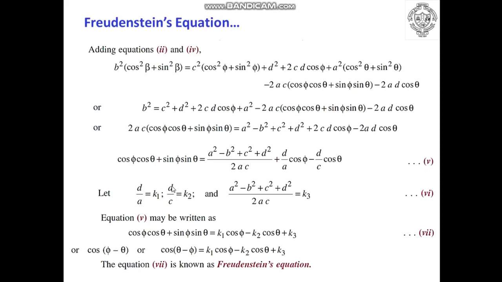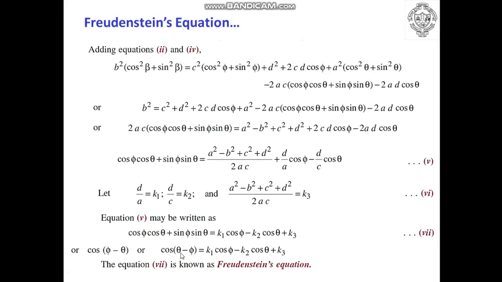After this, since k2 and D are also known, we will be easily able to find out the value of C. And once the values of D, A, C are known and even k3 is known, you will be able to find out the value of link B, which is remaining. So this is how dimensions of various links of a 4-bar mechanism can be determined using the Freudenstein equation. Only the condition is you must know the 3 positions of theta and corresponding 3 positions of phi.